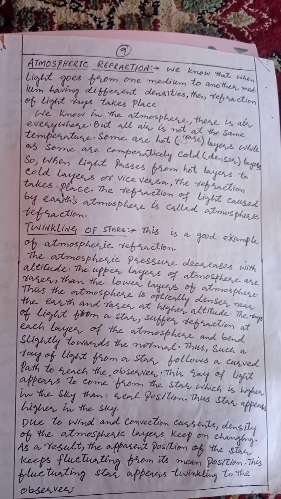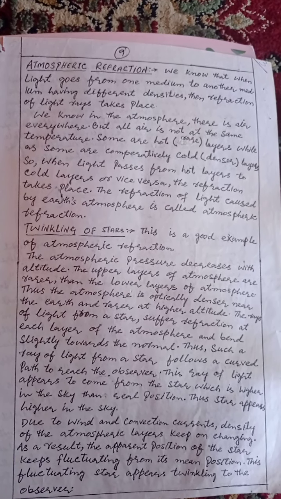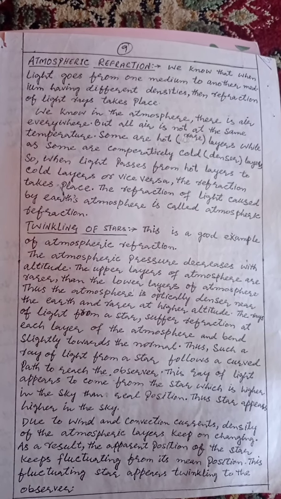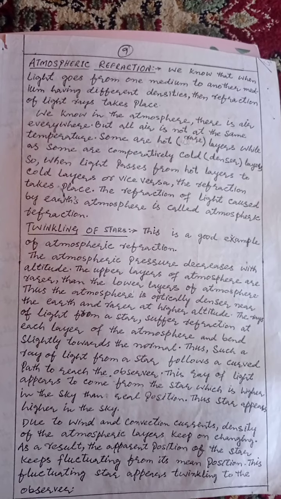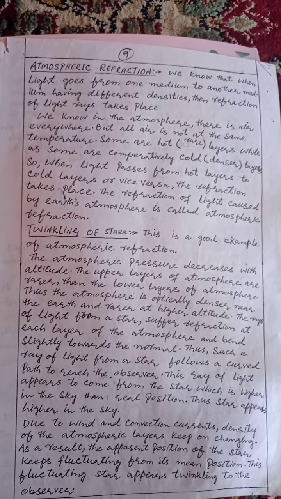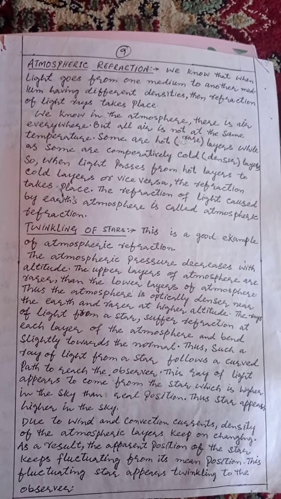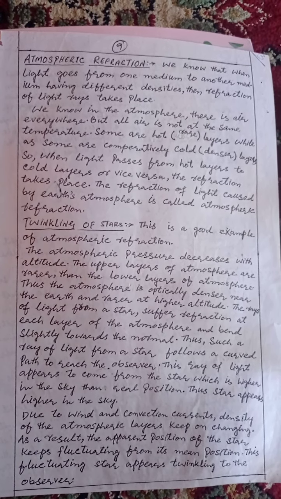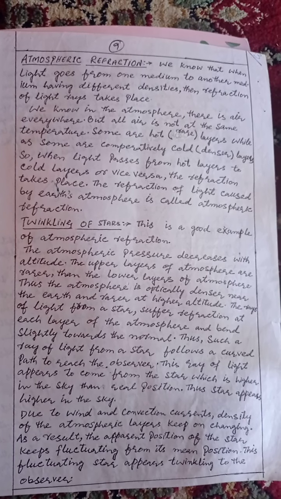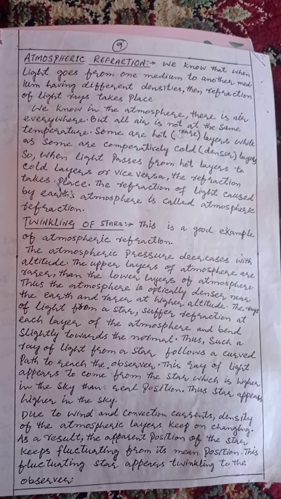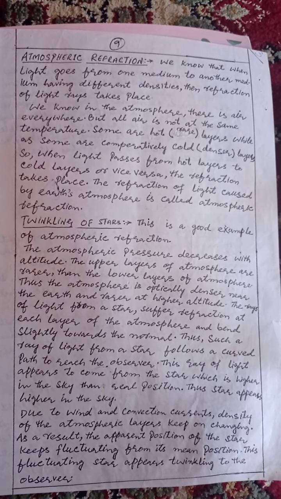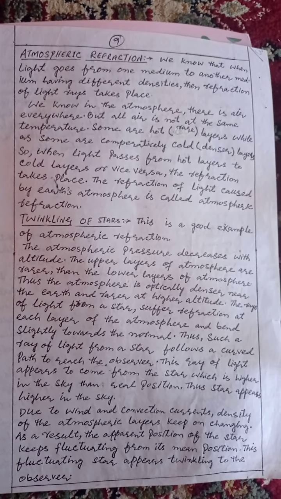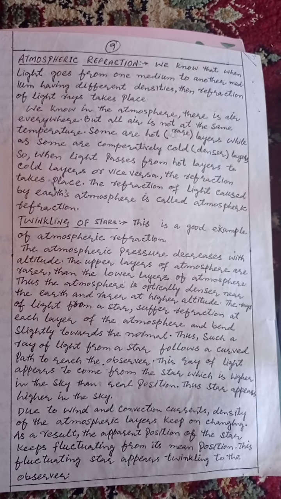The rays of light from a star suffer refraction at each layer of the atmosphere. यानी जो लाइट रेज आती हैं किसी भी स्टार से, they undergo refraction at every layer of the atmosphere and they bend slightly towards the normal. Thus, such a ray of light from a star follows a curved path to reach the observer. ठीक है. This ray of light, dear students, appears to come from a star which is higher in the sky than its real position. The star appears here in the sky.